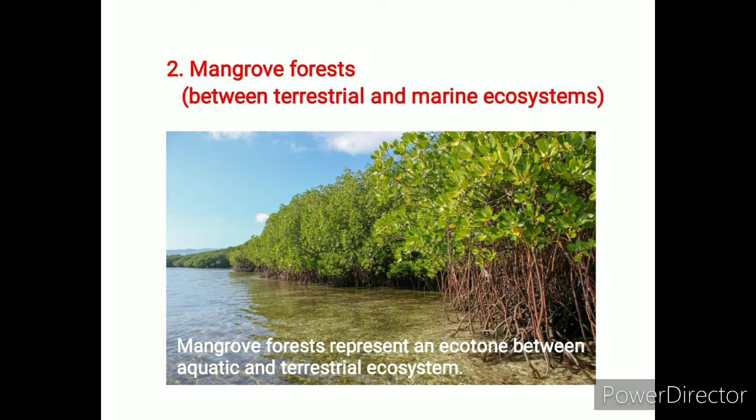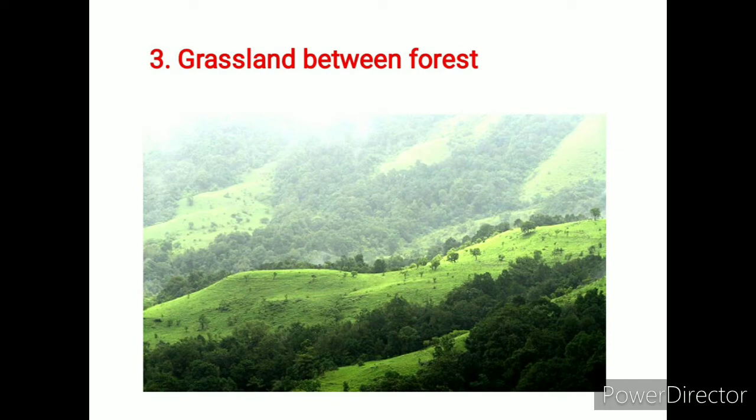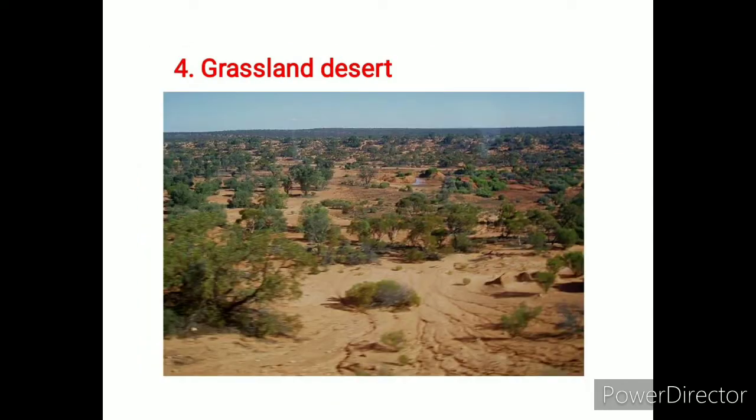Lenticels are present on the stem and pneumatophores on the roots to get the desired oxygen for the growth of mangrove forests, which grow in salty sea water. Mangrove forests are also prime nesting and migratory sites for hundreds of bird and animal species. The grasslands between forests and deserts are another example of ecotones.